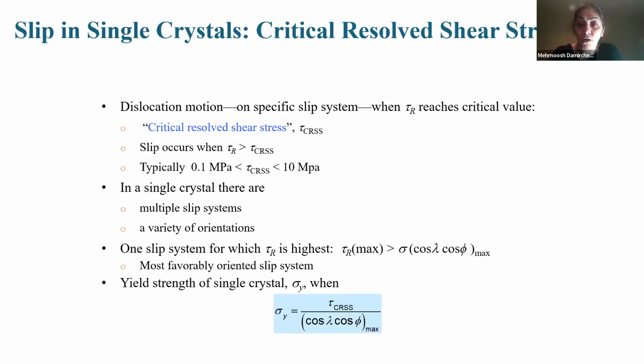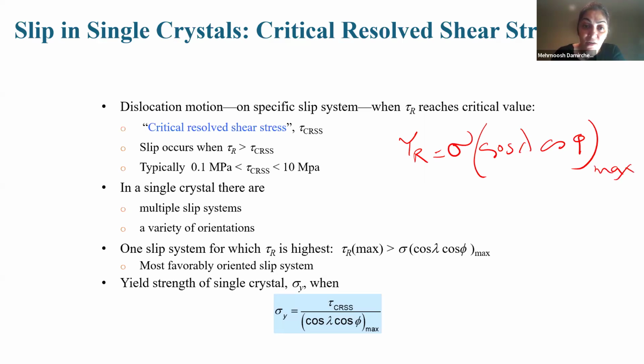So tau R, we know, is sigma cosine lambda cosine phi. When it is maximum, this tau R becomes tau critical, meaning instead of tau R we have tau CRSS, the critical resolved shear stress, when it is maximum.